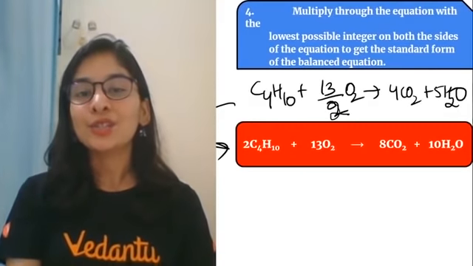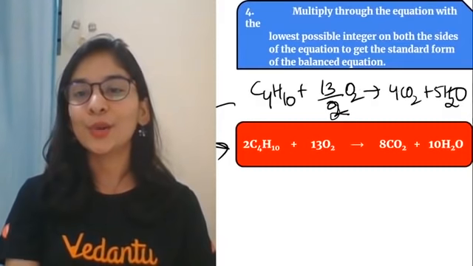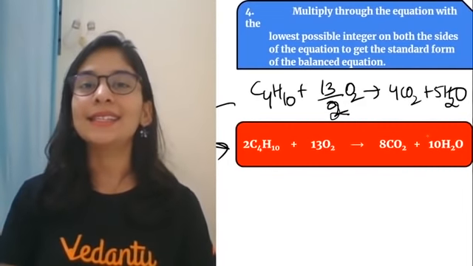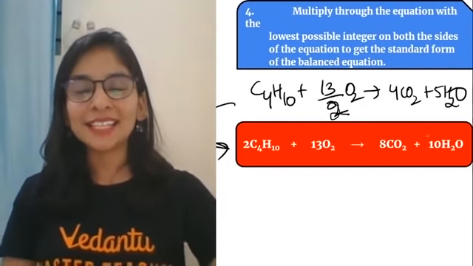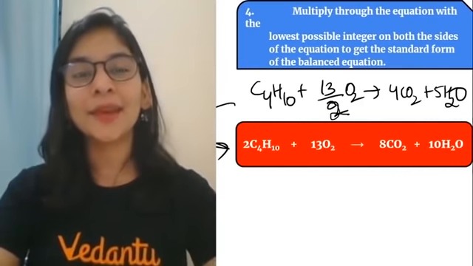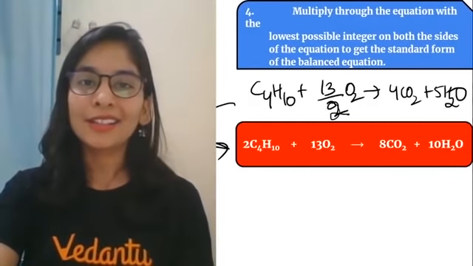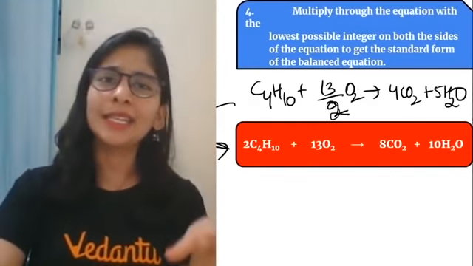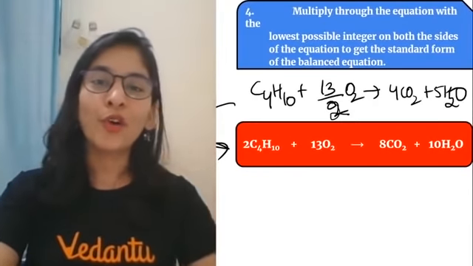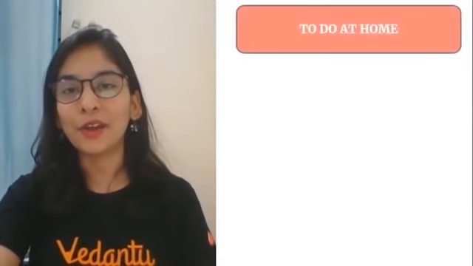The equation became 2C4H10, 13O2, 8CO2 and 10H2O. Isn't it, the reaction got balanced? Isn't it a better method? There is Umang 1 also. There I have also discussed many examples and this method. You can follow those kind of videos as well on Vedantu.